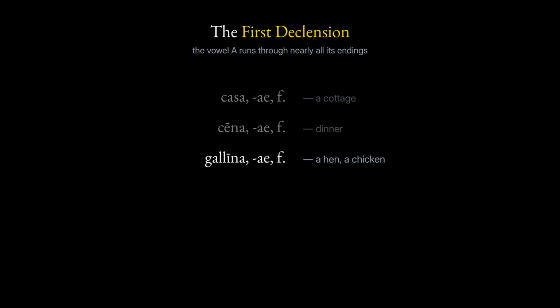First, 4 new nouns. Casa. A cottage. Cena. Dinner. Gallina. A hen, a chicken. Insula. An island. Remember it inside the English word peninsula.